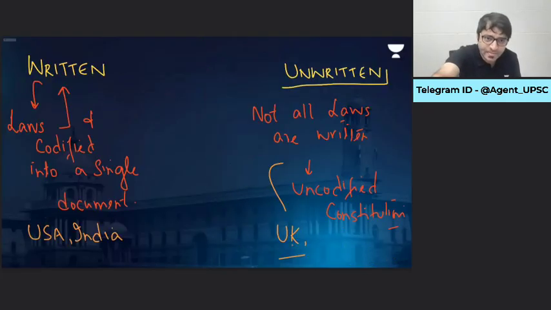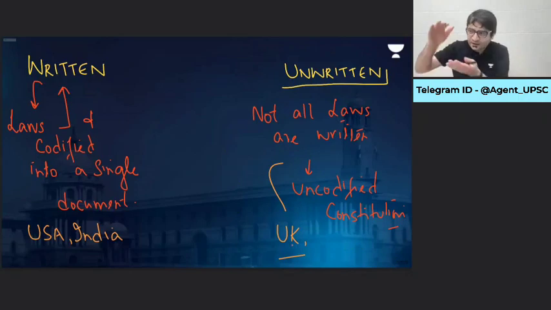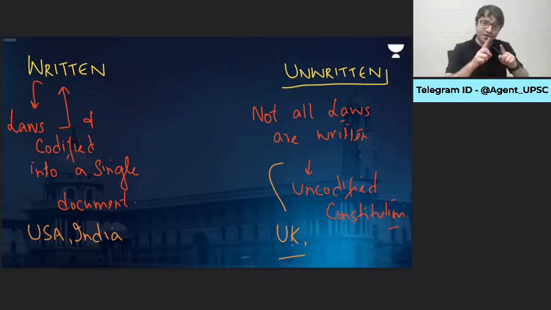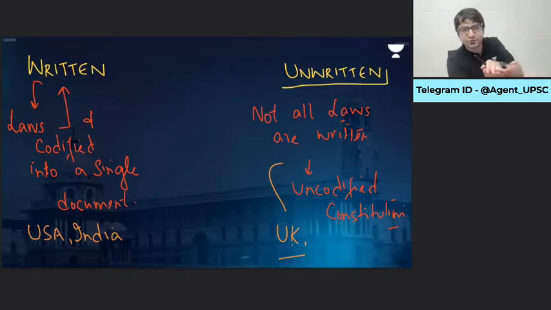So what is the difference between a written and an unwritten constitution? Because I told you what a constitution is. Now another basic: some constitutions are written, some are unwritten. A written constitution means that all laws are written and codified into one single document. An unwritten constitution means laws are written, but not all laws are written because there are conventions as well, and they're not codified into one single document.